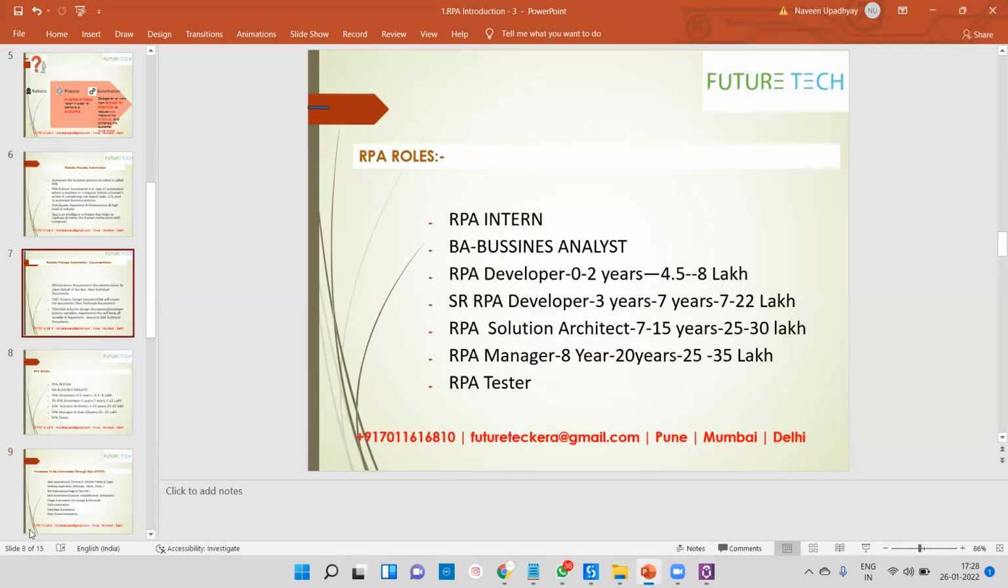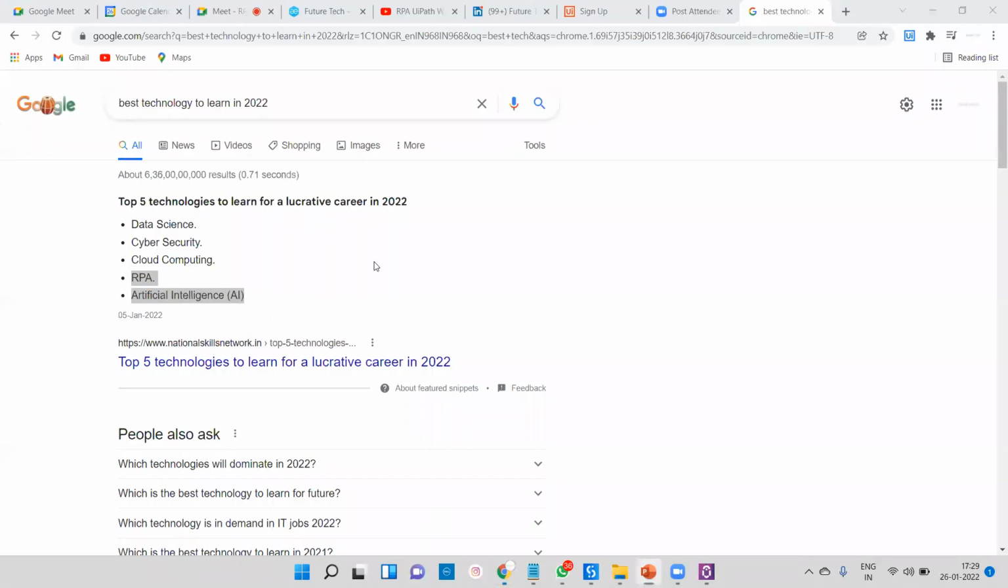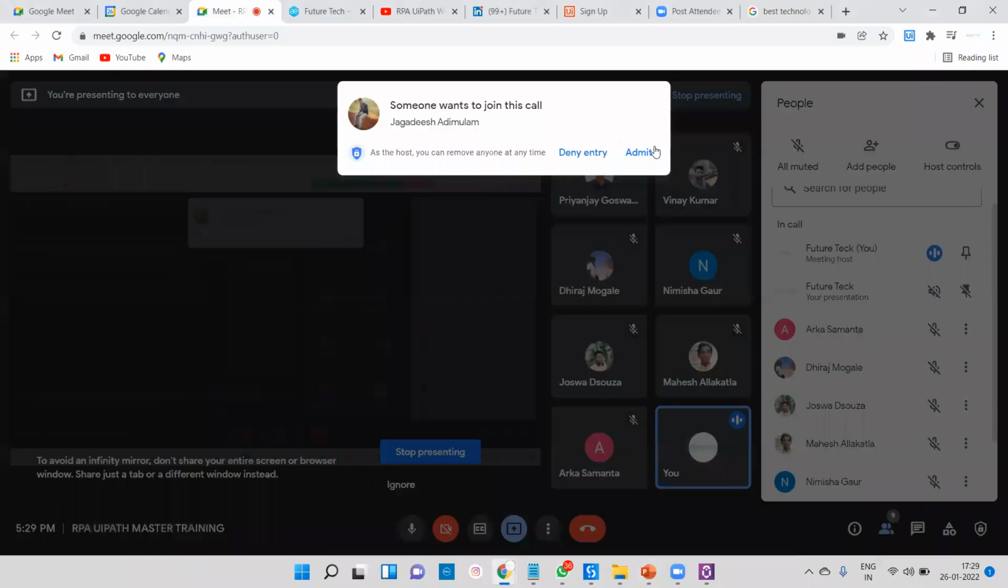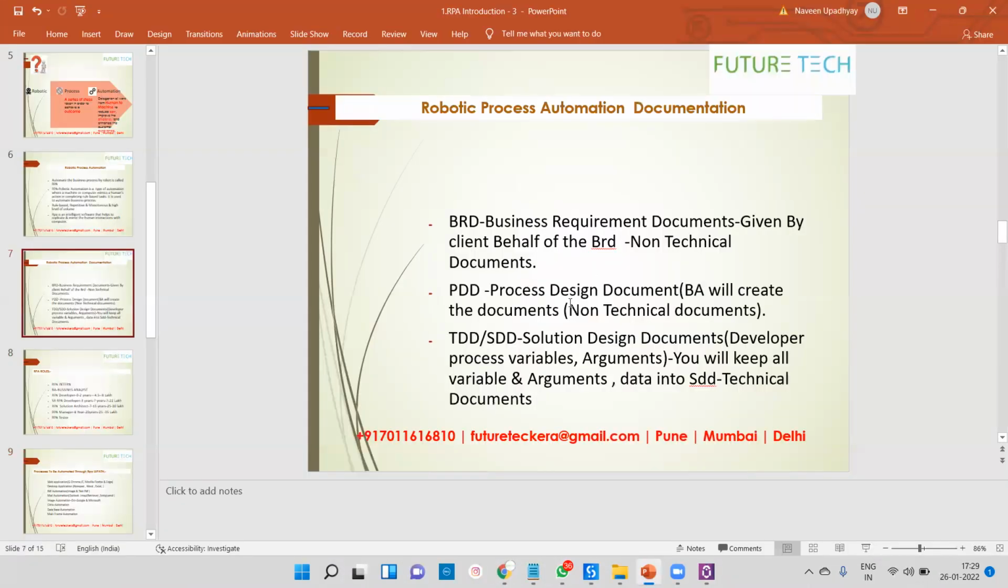Okay, let's come to this thing. This is called documentation. If you ask me what type of documents we have, we get the keystroke documents and BRD documents, which are business requirement documents. A BRD is whatever documentation the client provides. If they want to automate their process, they will provide one BRD document, and after that we go for the PDD.